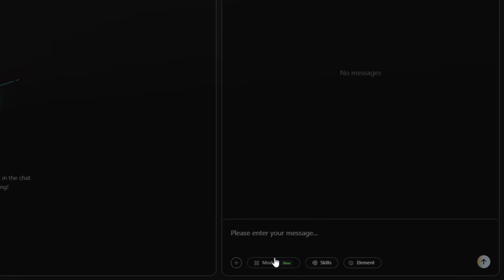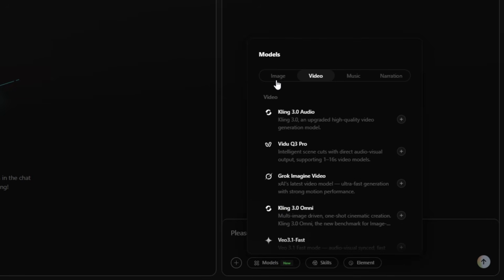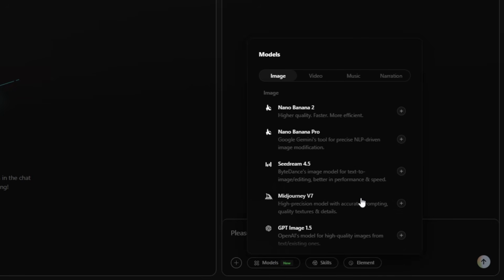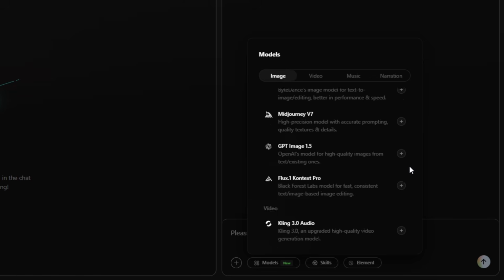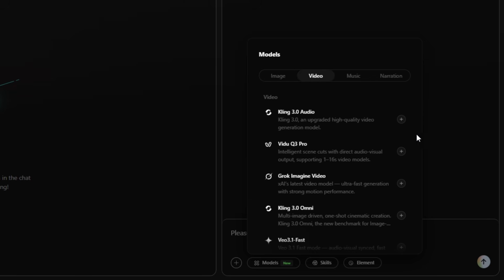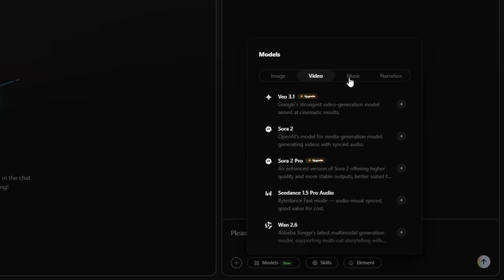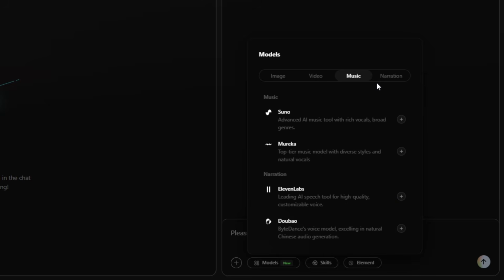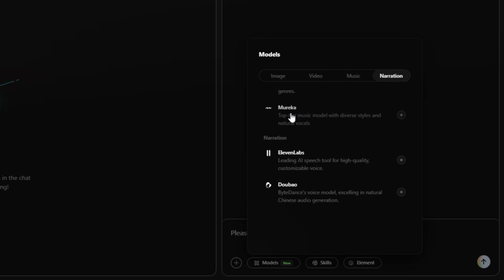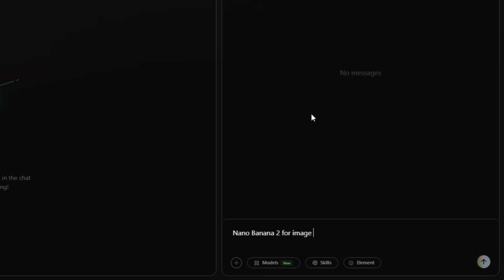First, models. Here you get multiple models for images, videos, music, and narration, both new and old. Image models: Nano Banana 2 and almost every top image model. Video models: all the most powerful ones, including Veo 3.1. Music models: Suno, Mureka, and more. Narration: high-quality voices via 11 Labs. For this video, we'll select Image, Nano Banana 2, Video, Veo 3.1, Music, Suno, Narration, 11 Labs.